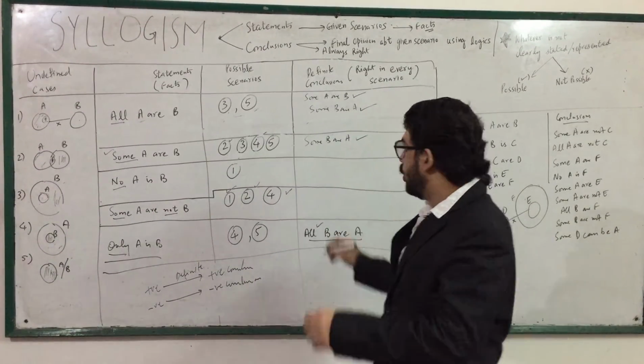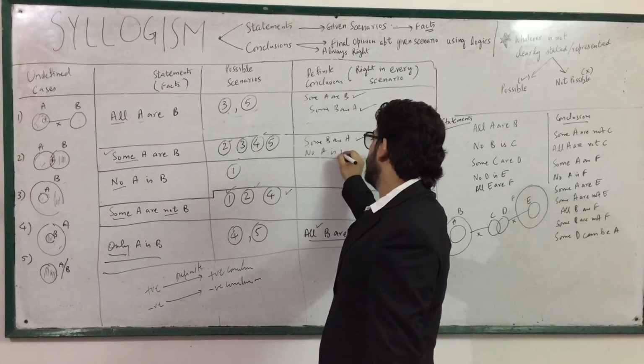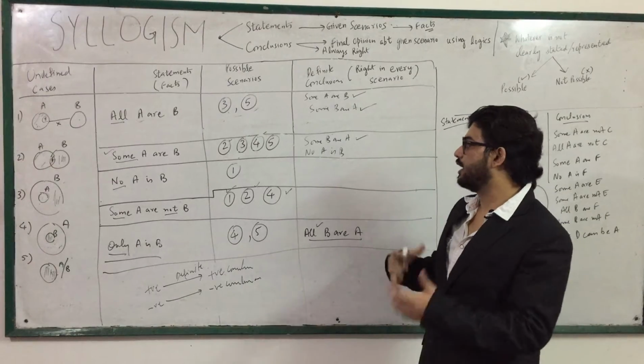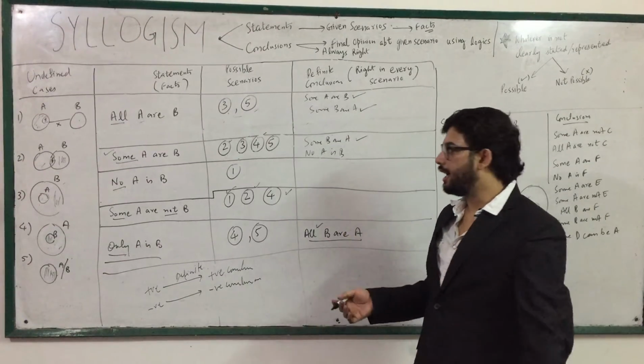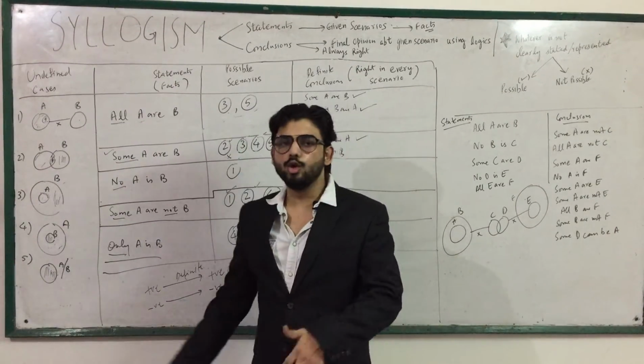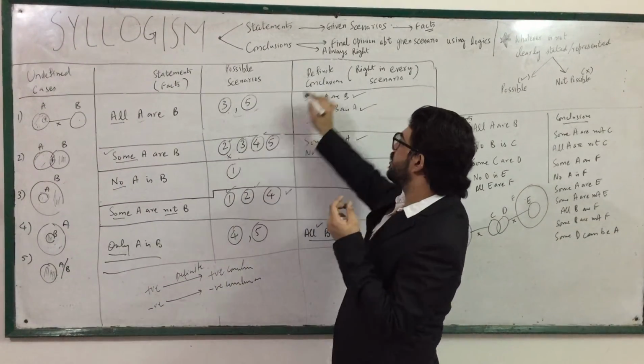Okay, next is no A is B. Firstly, for positive statements, a negative conclusion cannot come. And even if you want to try, the second, no A is B, is flopping here. No need to go further, because if it is flopping in one, it can never be a definite conclusion.